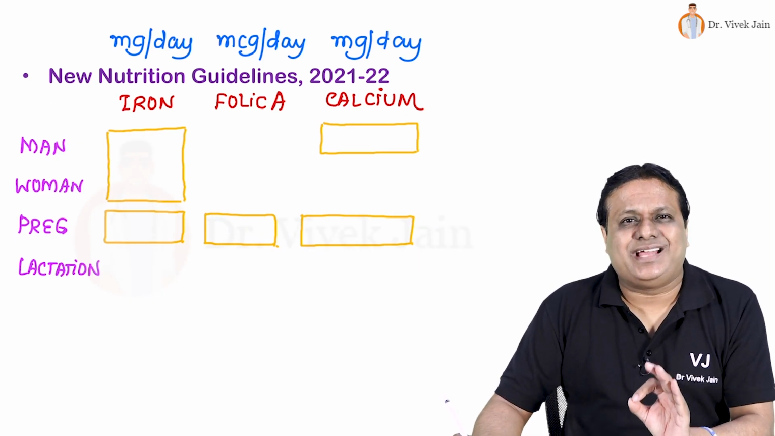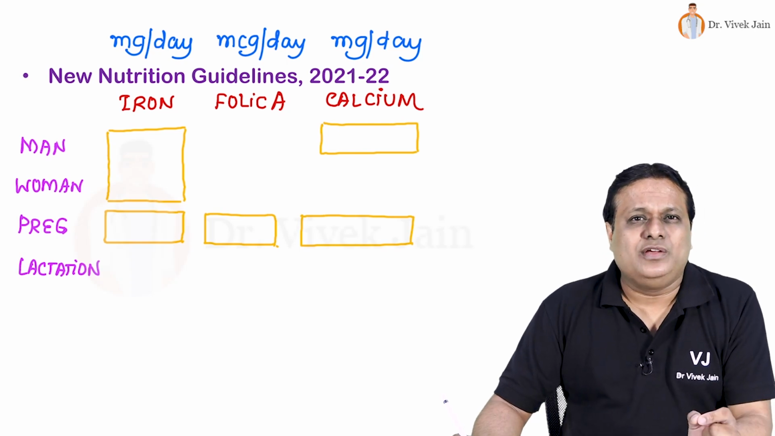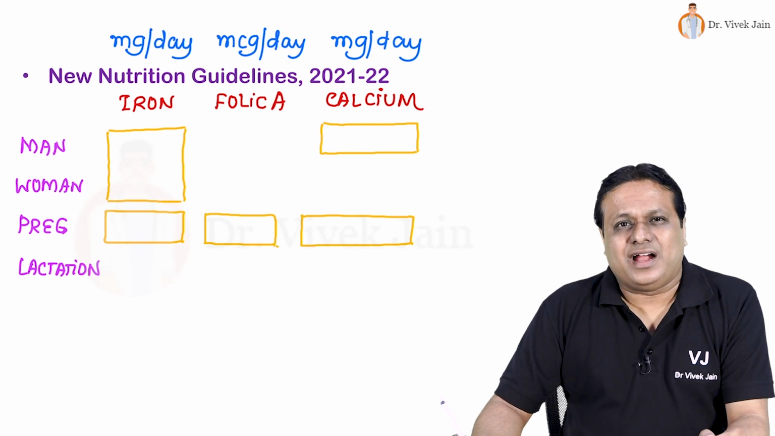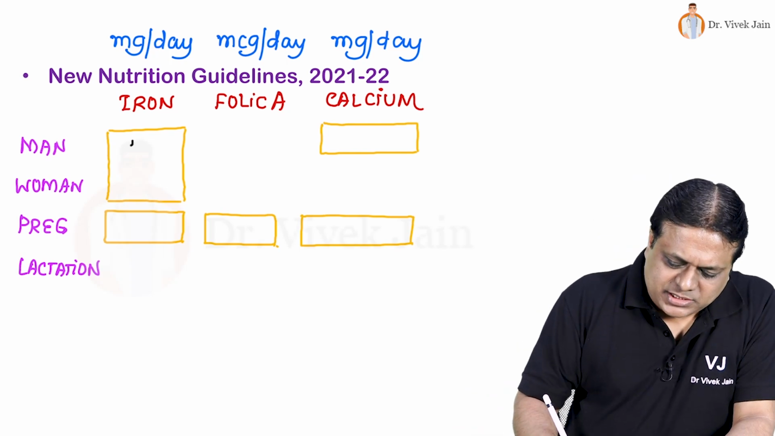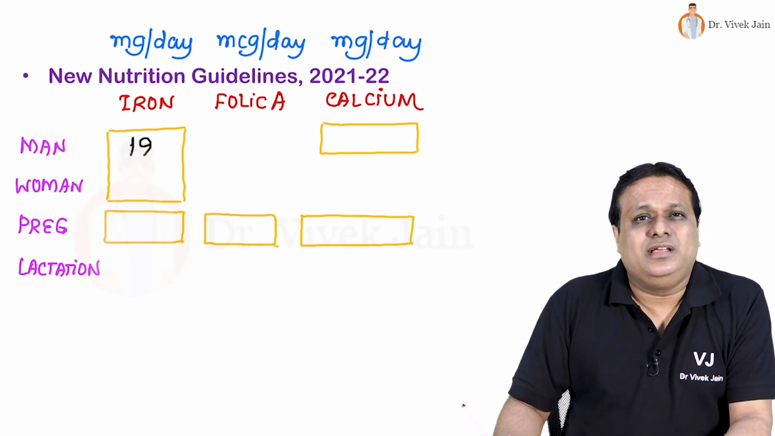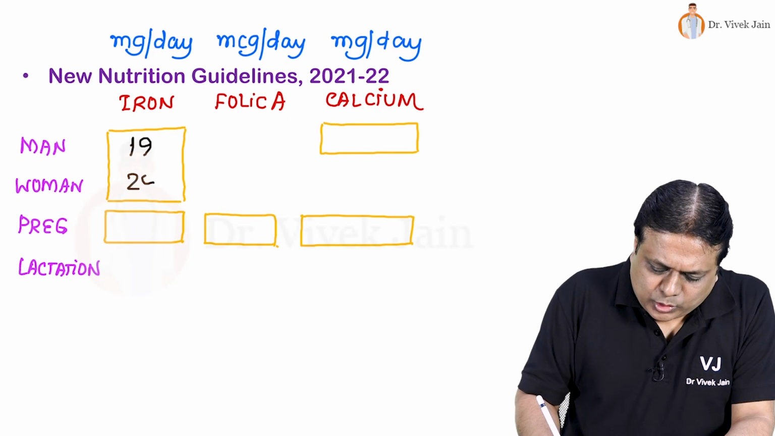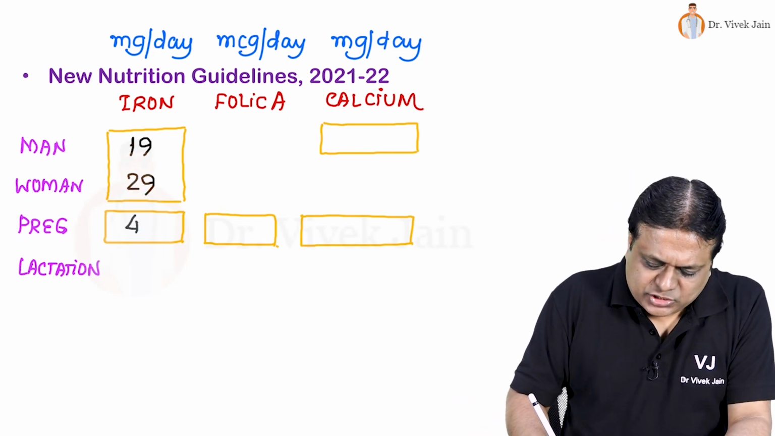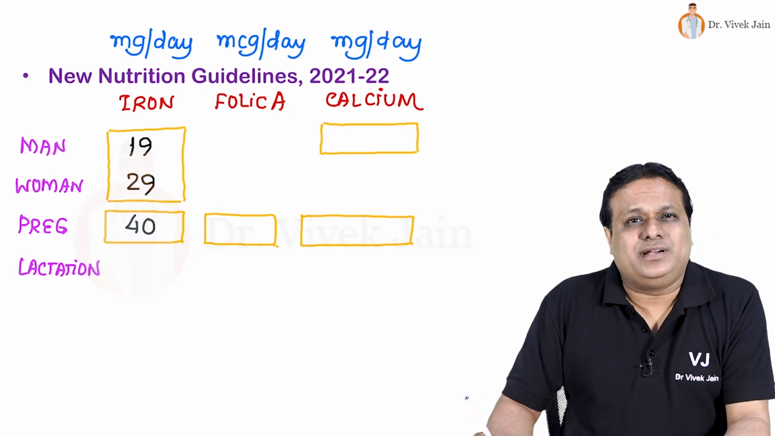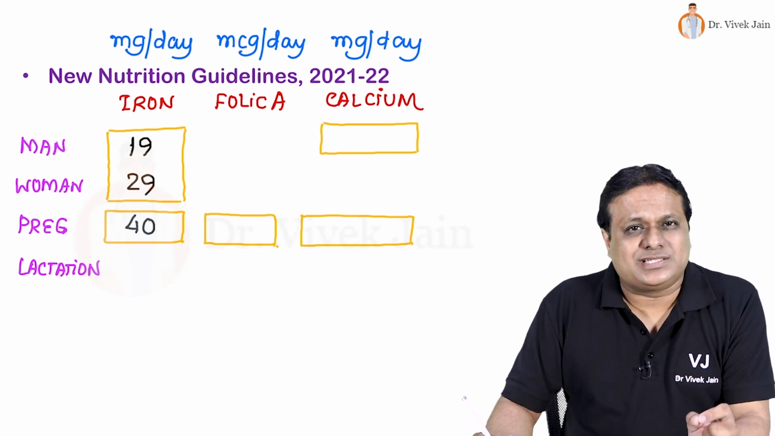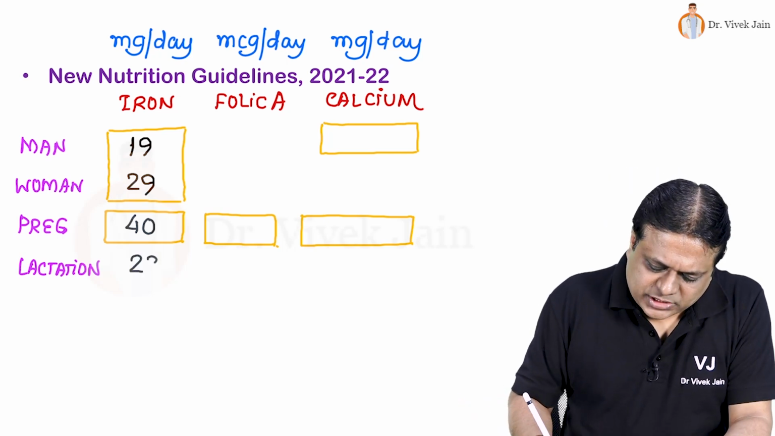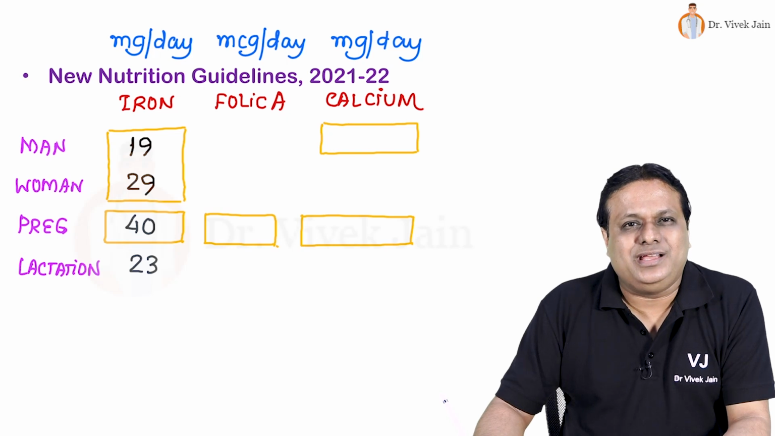Now looking at some important nutrients whose recommended dietary allowance, RDA, is asked from your exam for different vulnerable groups. Iron intake RDA suggested, which is measured in milligram per day, for an adult man is 19 milligram per day, for an adult woman is 29 milligram per day. During pregnancy, it increases to 40 milligram per day. Therefore, we give iron folic acid supplementation in pregnancy as well as lactation. And lactation also, it stays up to 23 milligram per day.